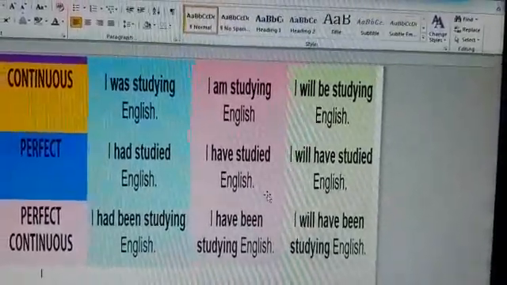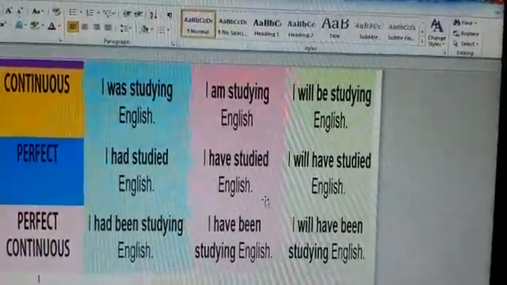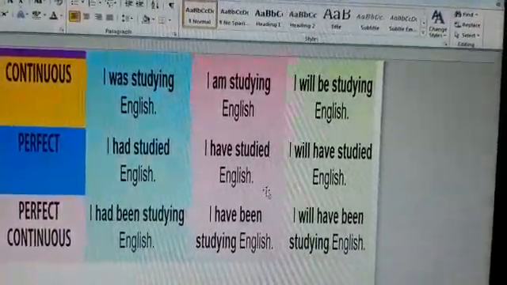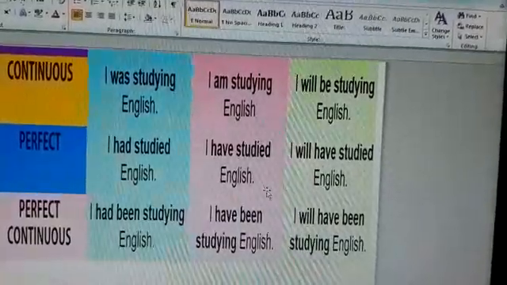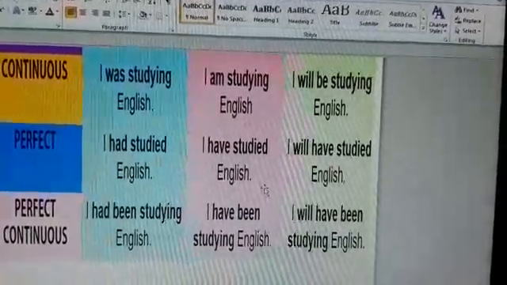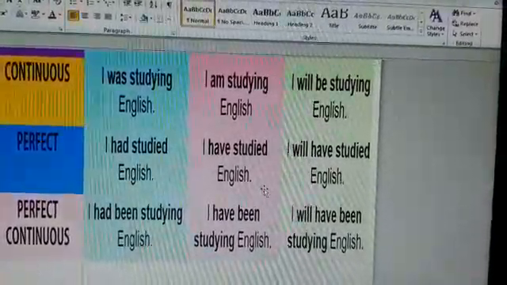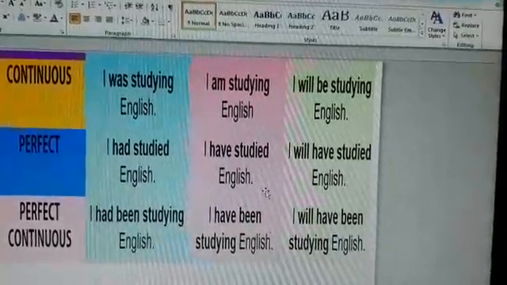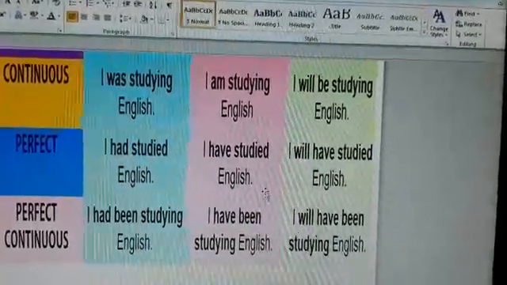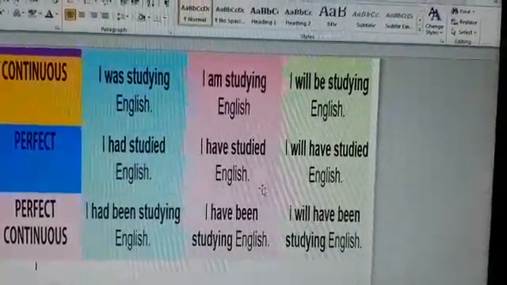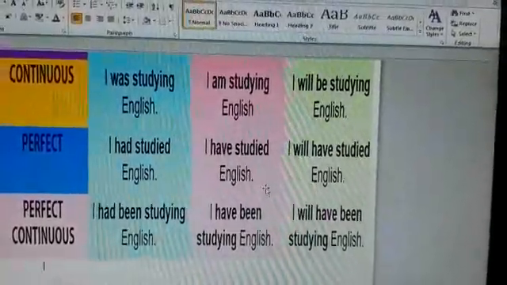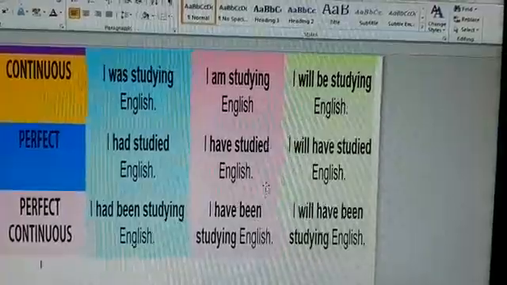I will have been studying English. Same applies with rest of the pronouns like you will have been studying English, he will have been studying English, she will have been studying English. So in simple words I can put it in Hindi like मैं फ्यूचर में पढ़ रही होंगी या पढ़ रहा होऊंगा. That is future perfect continuous.